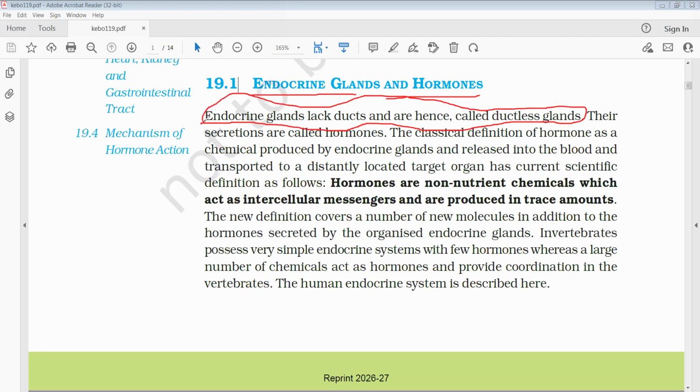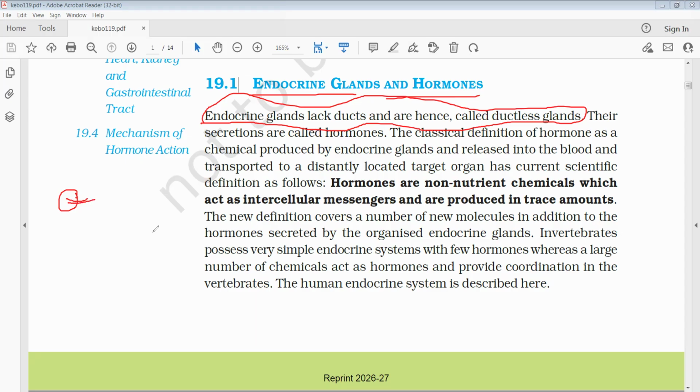For example, take the thyroid gland, which is present in the neck. This gland does not have any duct or pipe to send its secretion, that is thyroxine. Its secretion is poured directly into the blood. So blood carries this hormone, thyroxine.